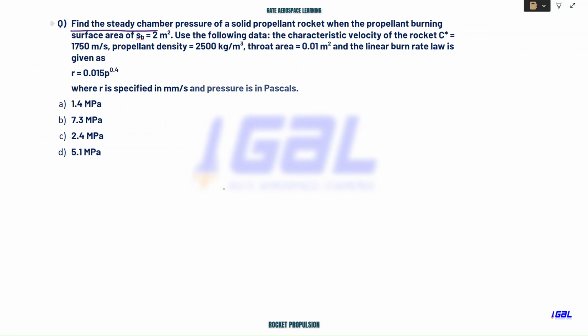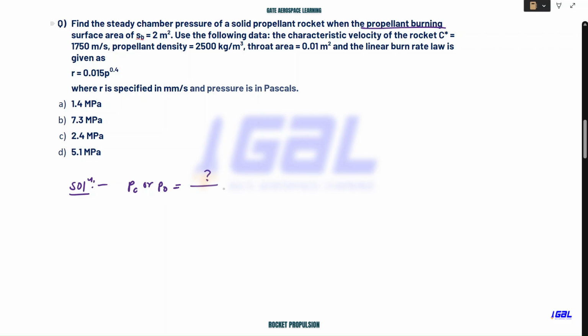Find the steady chamber pressure of a solid propellant rocket when the propellant burning surface area is 2 meters square. So they are asking us to calculate the chamber pressure, PC, or you can write P naught. What is the surface area? They have given SB, but in our notation it was AB, the burning area. This is given as 2 meters square.